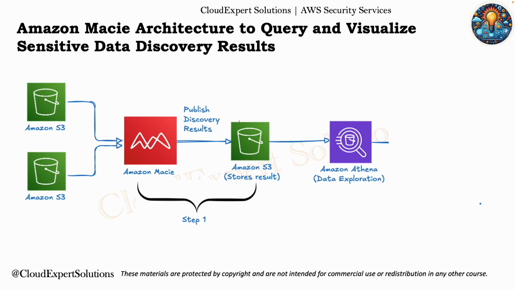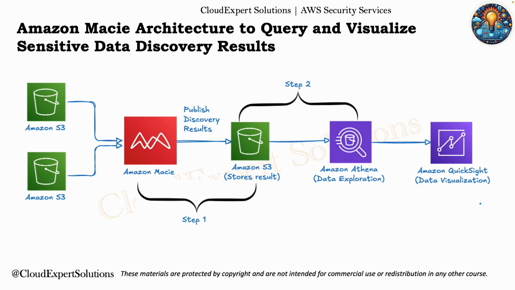After that, you can configure Amazon Athena and an Athena table to query the data stored in Amazon S3 and identify the results using SQL syntax. This could be step 2 in the process. Once you have done this, you can link this data set with Amazon QuickSight to visualize the result. And this is the last step, or step 3, in your process.